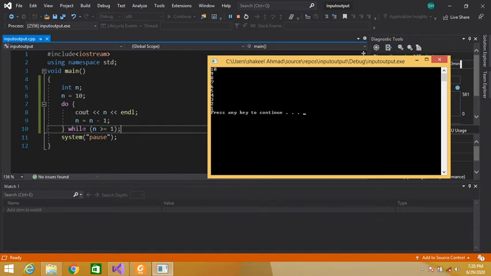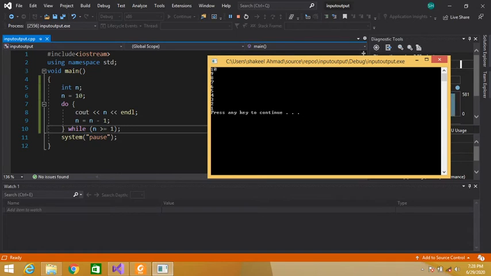So this 7 is assigned to this n variable. Now the control will again check the condition. 7 is greater than 1? Yes, so this condition becomes true. So the control will again enter the body of the loop. Cout n, so this 7 is displayed because n now contains 7. Next line, then 7 minus 1, 6. So this 6 is assigned to this n variable. Now n contains 6. 6 is greater than 1?